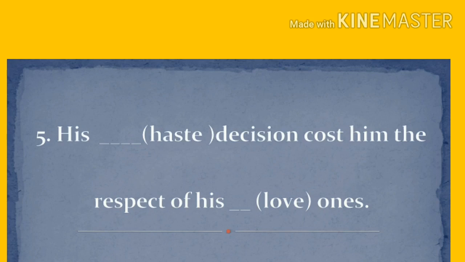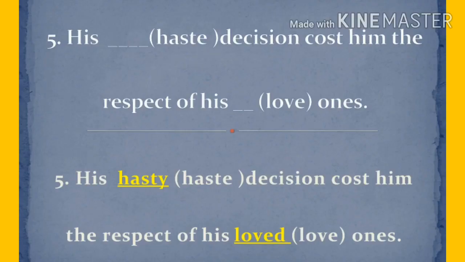Fifth one. His dash decision cost him the respect of his dash ones. The given words are haste and love. Do you know what is haste? Haste means working with urgency. We have to change haste as hasty and love as loved. His hasty decision cost him the respect of his loved ones.